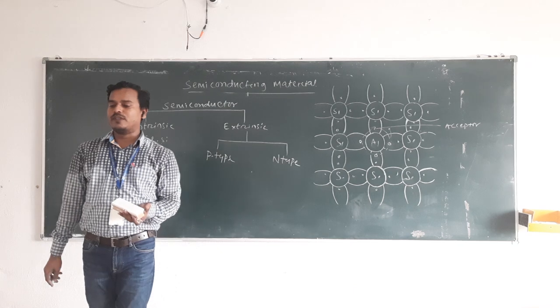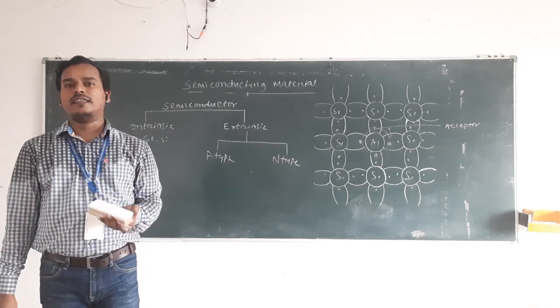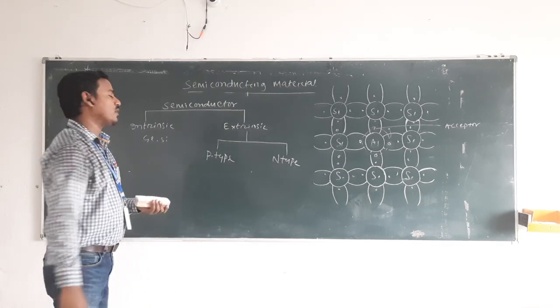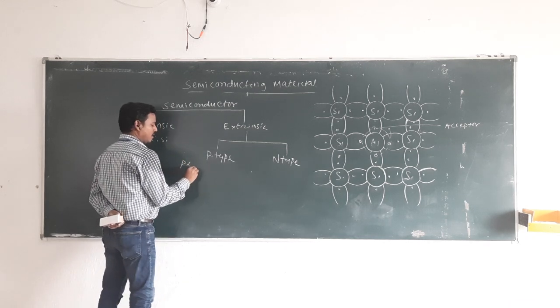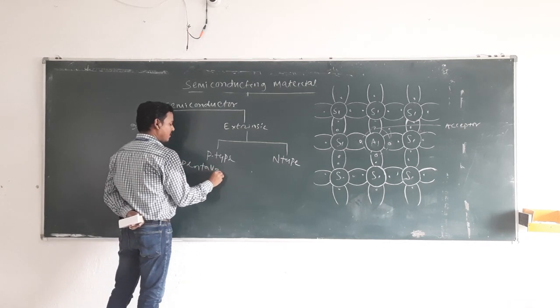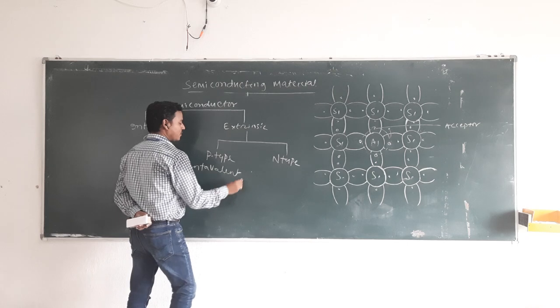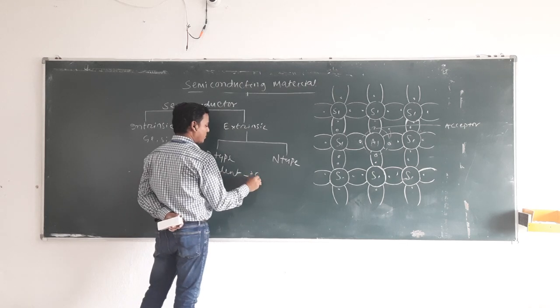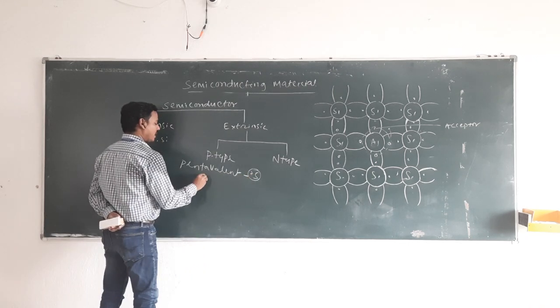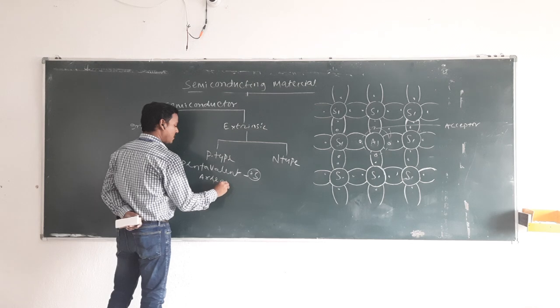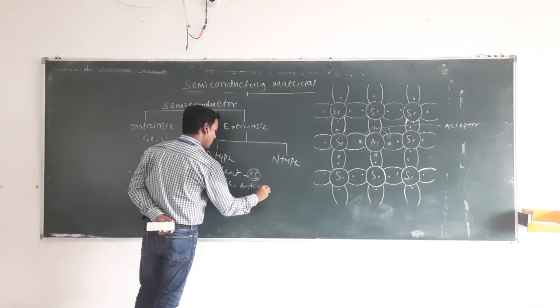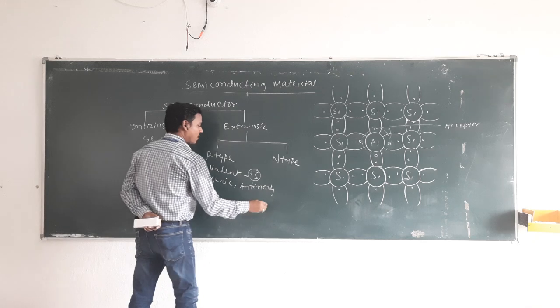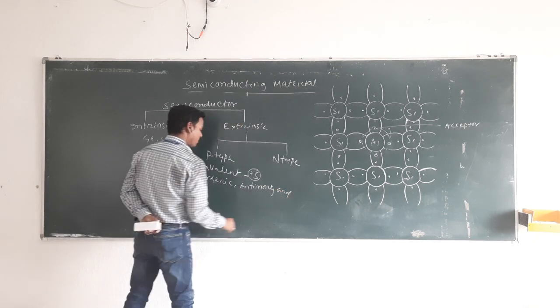Similarly, pentavalent impurities like arsenic, antimony and phosphorus. Pentavalent means where 5 electrons can be found, like arsenic, antimony and phosphorus.